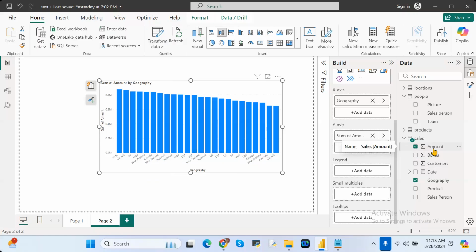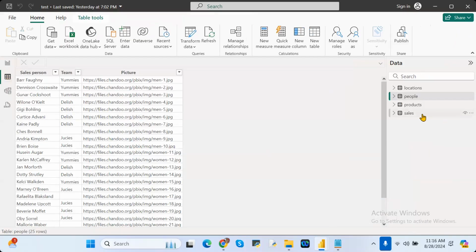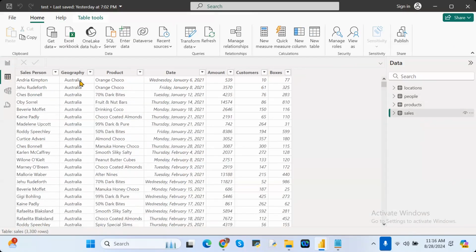But the problem is, whenever you take the geography column into the x-axis and sales is the sum of amount, actually one value, the total amount, needs to show here. But here India is repeating multiple times, UK is repeating multiple times, US is repeating multiple times. There is a problem in this particular sales column. What is that problem? There are some spaces.